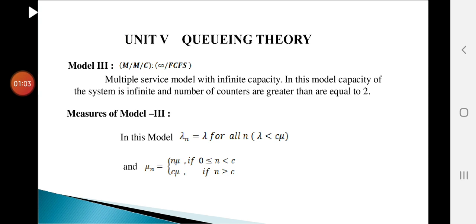and mu n equals n mu if 0 is less than or equal to n less than C. That is, if the number of customers is less than the number of channels, we have to use n mu, and if the number of customers is greater than the number of channels, we use C mu. Here C is called the number of servers, that is channels.